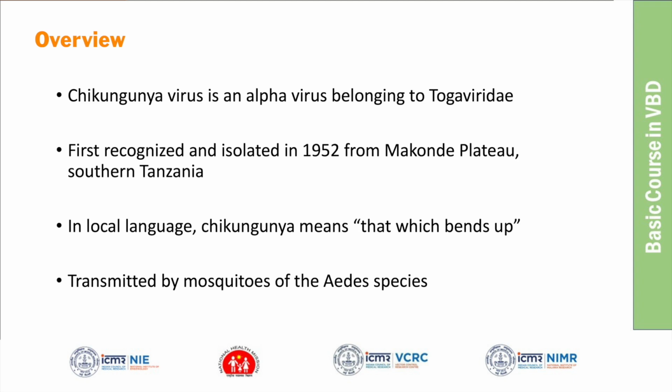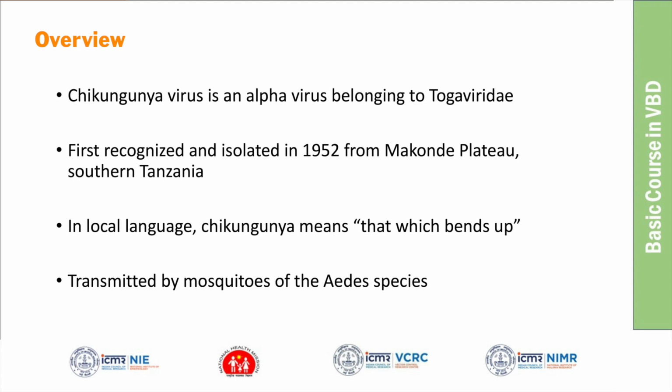What are the other flaviviruses circulating in India or across the world? Apart from dengue, any other example? Okay, Japanese encephalitis is a flavivirus. West Nile fever is a flavivirus. And then we have yellow fever. Yellow fever is also a flavivirus. So these are the three common flaviviruses. But chikungunya is an alpha virus. It belongs to the group called Togaviridae.